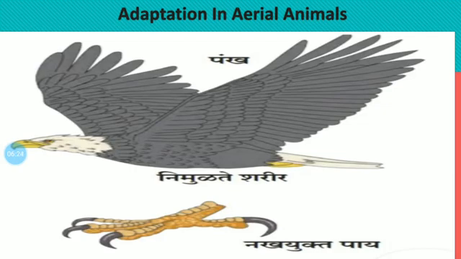In this picture, the first picture is the bird, after that the claw of that bird. With the help of this claw, these birds can catch a branch or another animal. Okay, next,